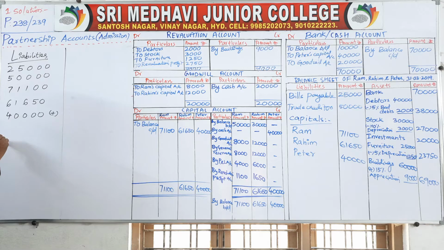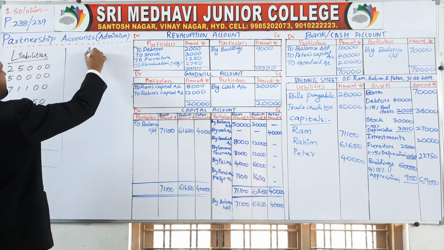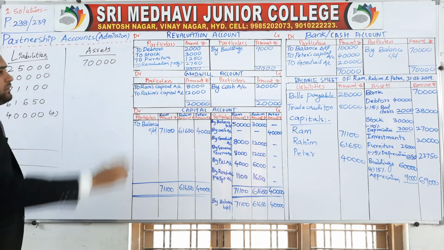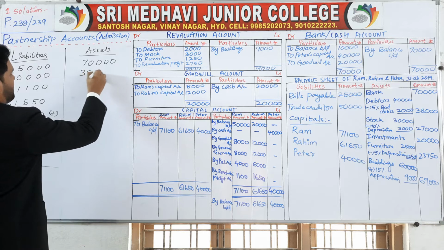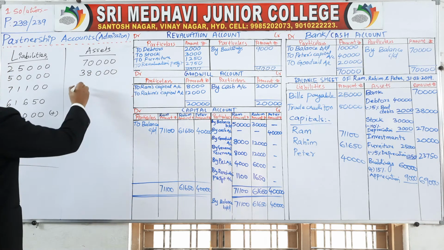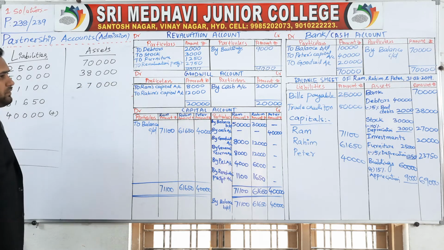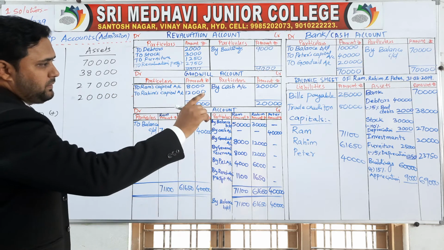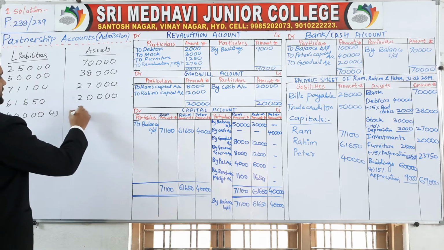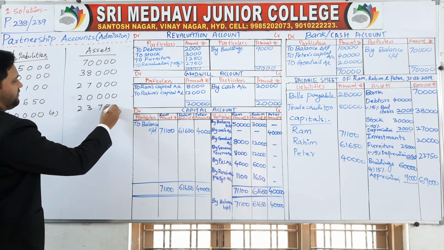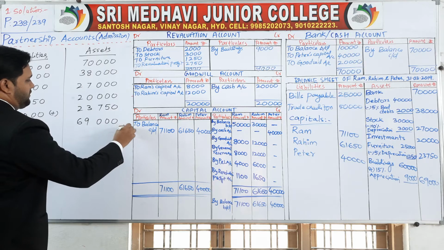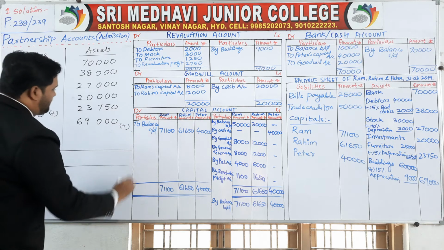We have to add all this, we'll get one figure. Now the asset side, assets: 70,000, 38,000, 27,000, 20,000, 23,750, 69,000. Add all this, then you will come to know.